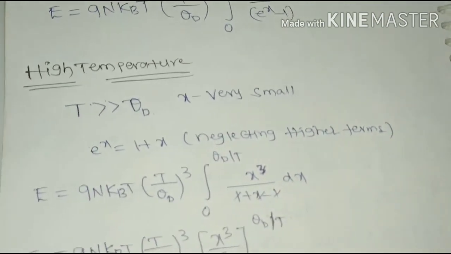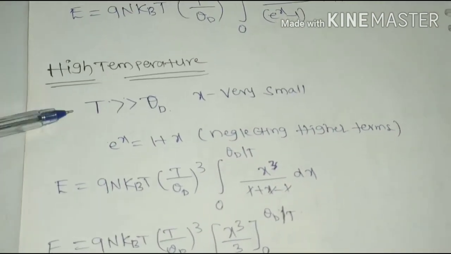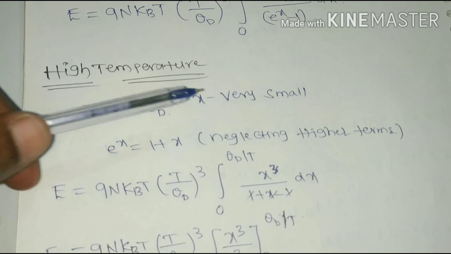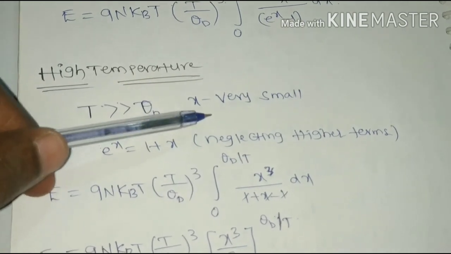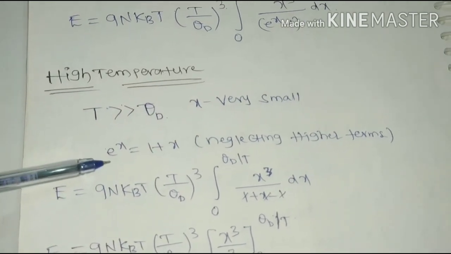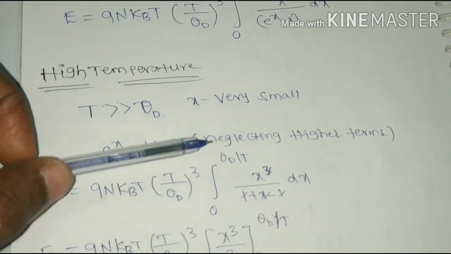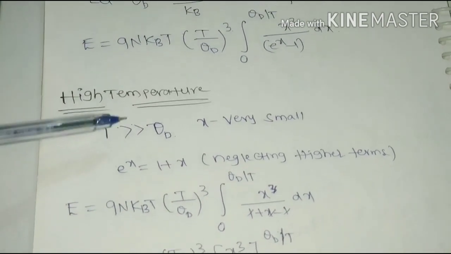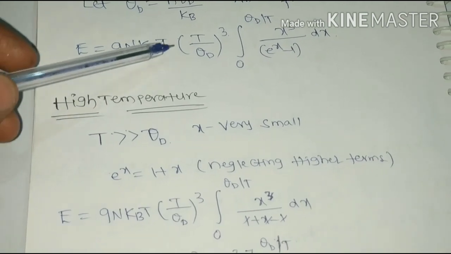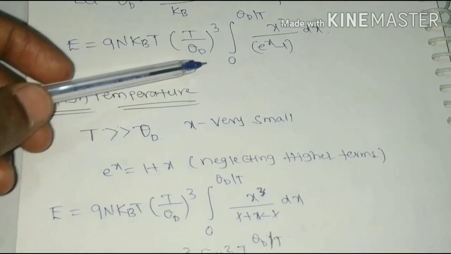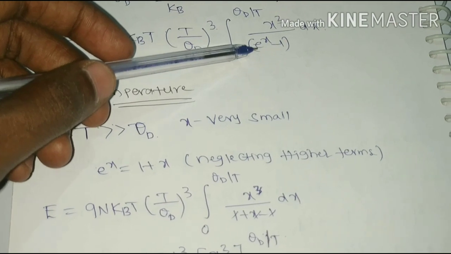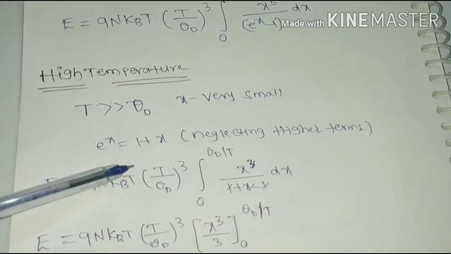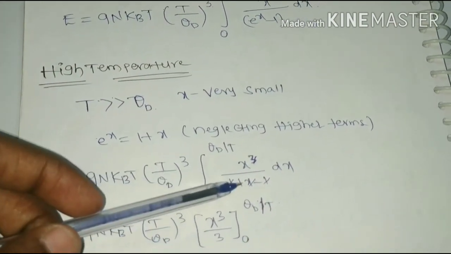Here we have to consider two temperatures. For high temperature, T is much greater than θ_D and x is very small. X is small means take the approximation of e^x. After neglecting the higher terms, we have e^x is 1 plus x. So substitute this value in the above equation: in place of e^x, substitute 1 plus x, and cancel the terms.